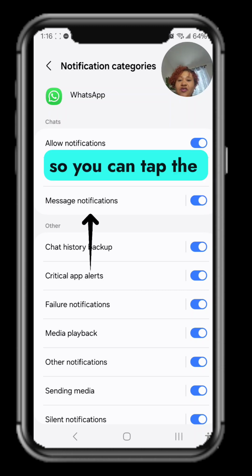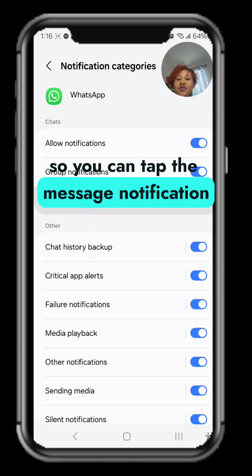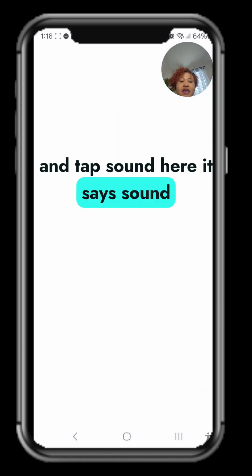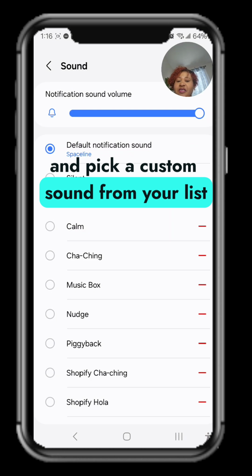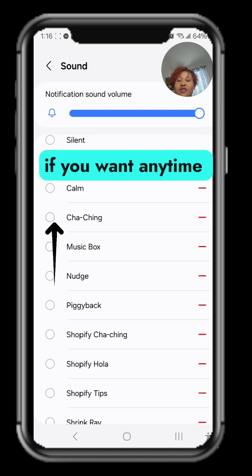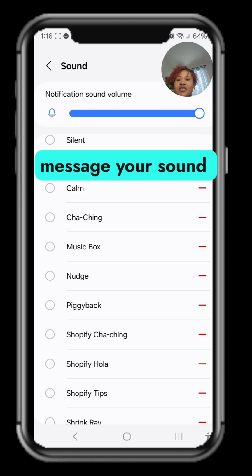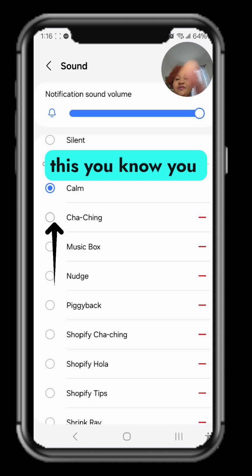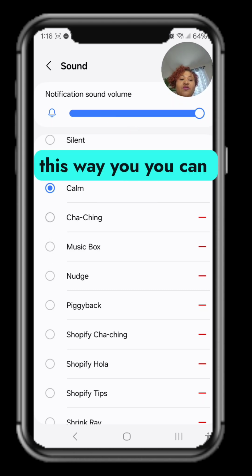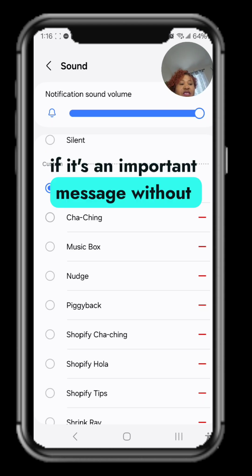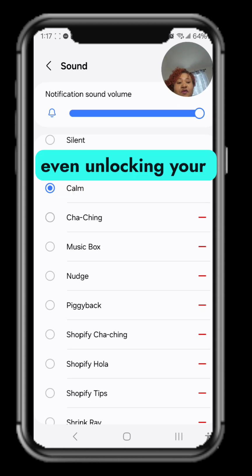message notification. So you can tap the message notification and tap sound. Here it says sound, and pick a custom sound from your list or add a new one. You can select any, if you want, anytime you get a WhatsApp message, your phone to sound like that or to sound like this. This is where you change that. Okay, so this way you can know instantly if it's an important message without even unlocking your phone.